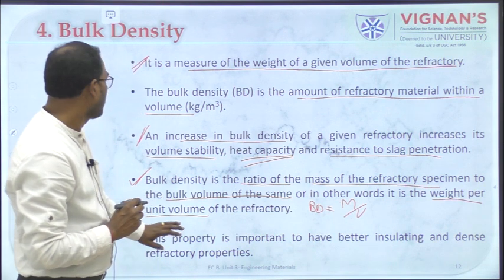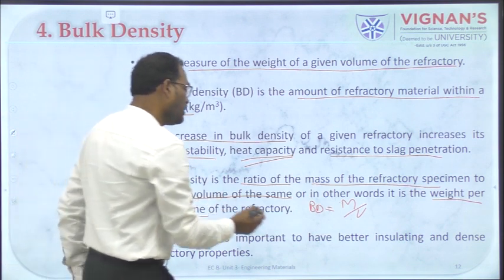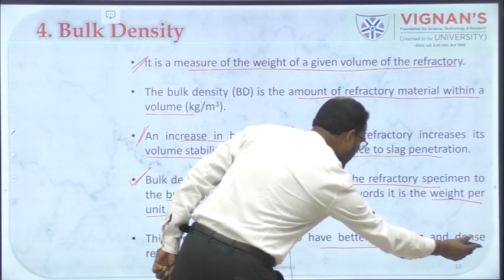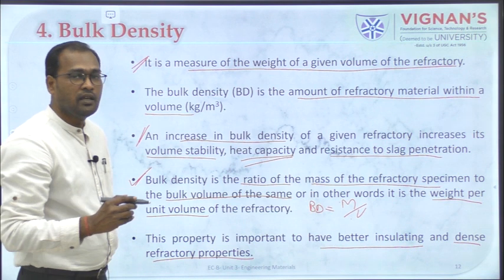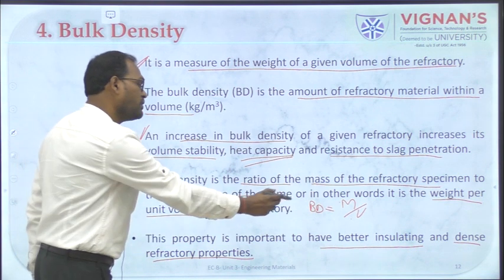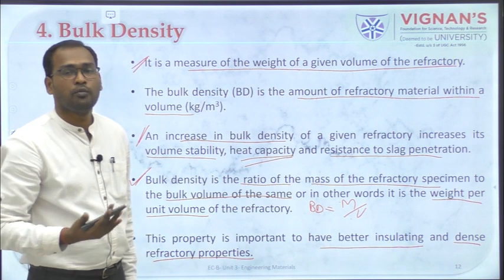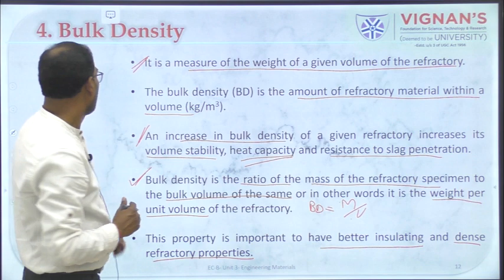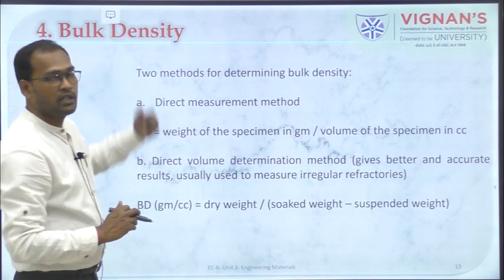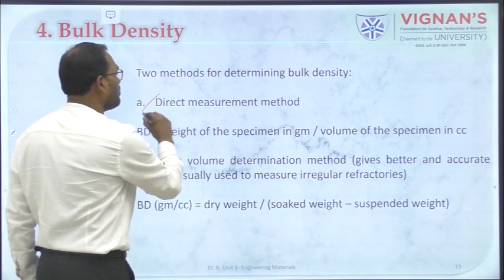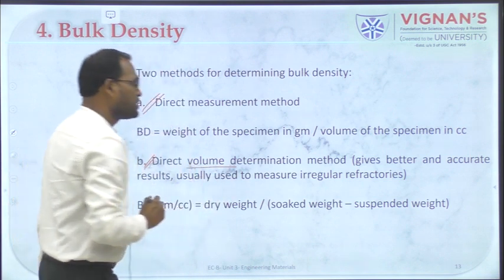So this bulk density is highly important because it is going to give a better insulating and a dense refractory property. That is why bulk density is very important, where it will have a better insulating property as well as the refractory property will also increase. Moving on to the next slide, there are two ways of measuring this bulk density. One is the direct measurement method and the other one is the direct volume determination method.